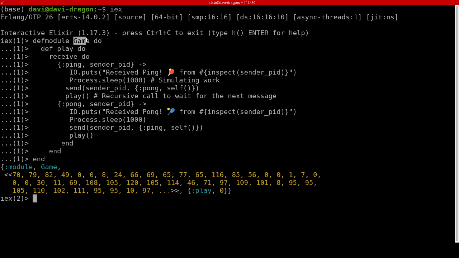We have a model named game, then it defines a method named play, and by default this method is just a method. We'll see after how we will use this. And we have a received message. When this method play is called, it will stop here, and then we'll start to expect a message in the process box. When a message comes, it will try to pattern match here or here, which is, did I receive a ping or did I receive the pong?